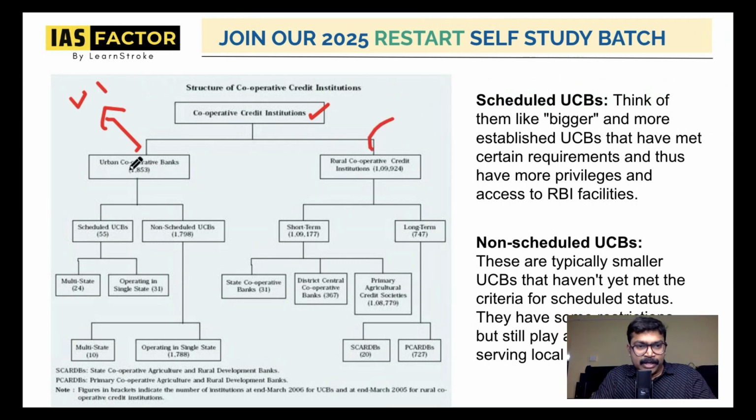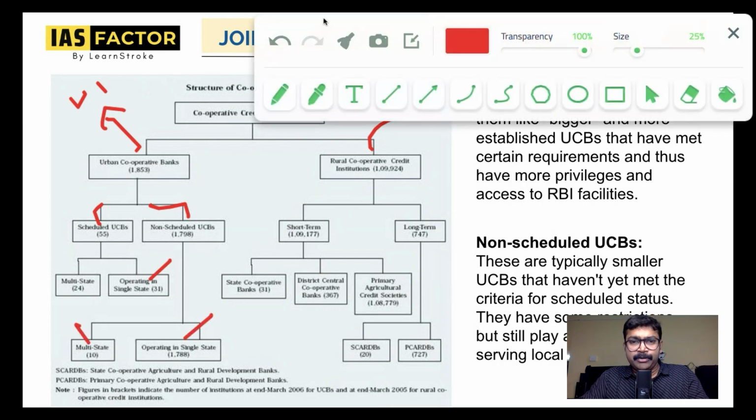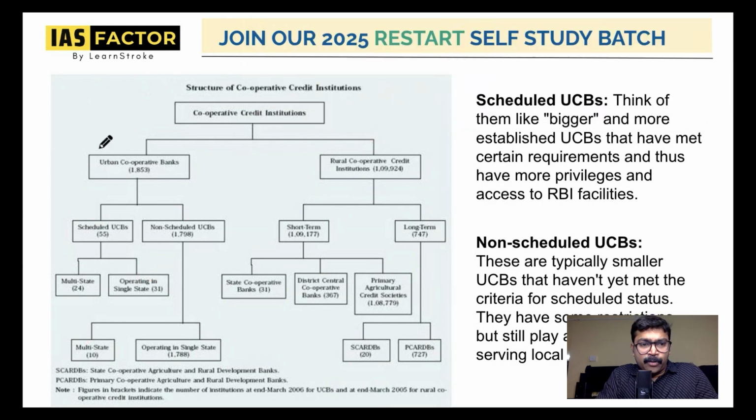In the urban cooperative banks itself, there are two types. One is the scheduled UCB and the non-scheduled UCB. Then there is multi-state, which means you can operate in two or three states, and single state. For the non-scheduled also, you have multi-state and single state. I'll tell you the difference between all of this. Know this idea clearly: urban cooperative banks are divided into scheduled and non-scheduled.